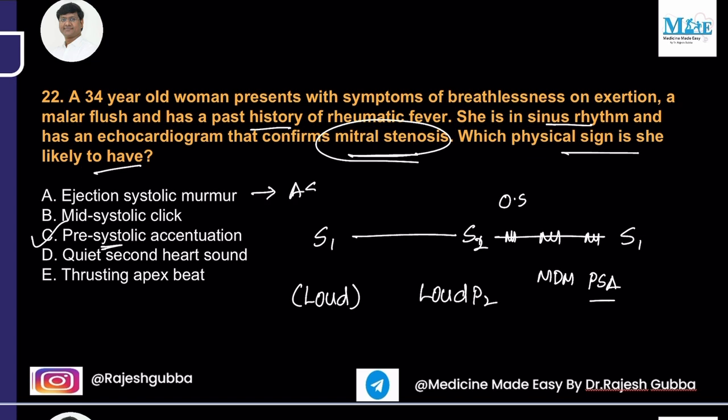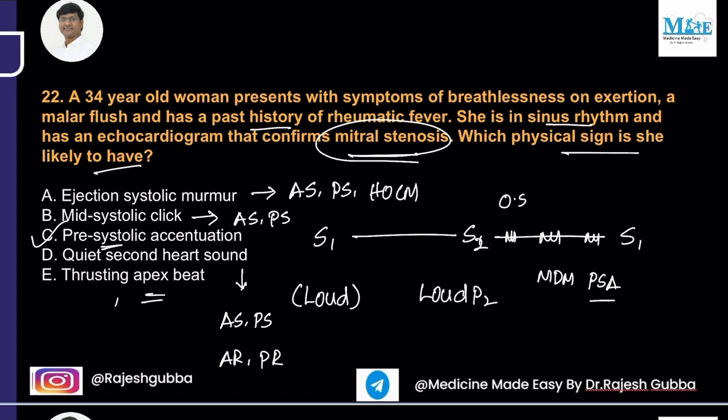And where do you get the ejection systolic murmur? You get this in aortic stenosis, pulmonary stenosis, and also HOCM. The mid or ejection systolic click is also heard in aortic stenosis and pulmonary stenosis. And the quiet second heart sound: the second heart sound is quiet or soft in aortic stenosis, pulmonary stenosis, aortic regurgitation and pulmonary regurgitation. A thrusting type of apex beat is a hyperdynamic apex beat. You see that in patients with aortic incompetence or aortic regurgitation.